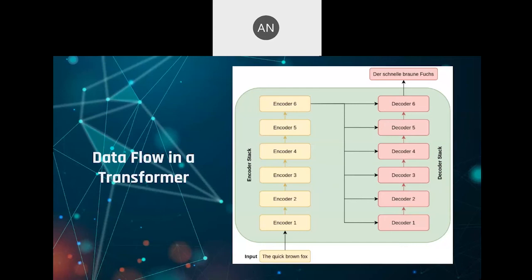Now, again, I will be explaining what is an encoder and what happens in a decoder one by one. One thing to note here is that the output of each encoder becomes the input of the next encoder, while the output of the last encoder gets fed as input to each of the six decoders, as well as the output of each decoder goes to the input of the next decoder.